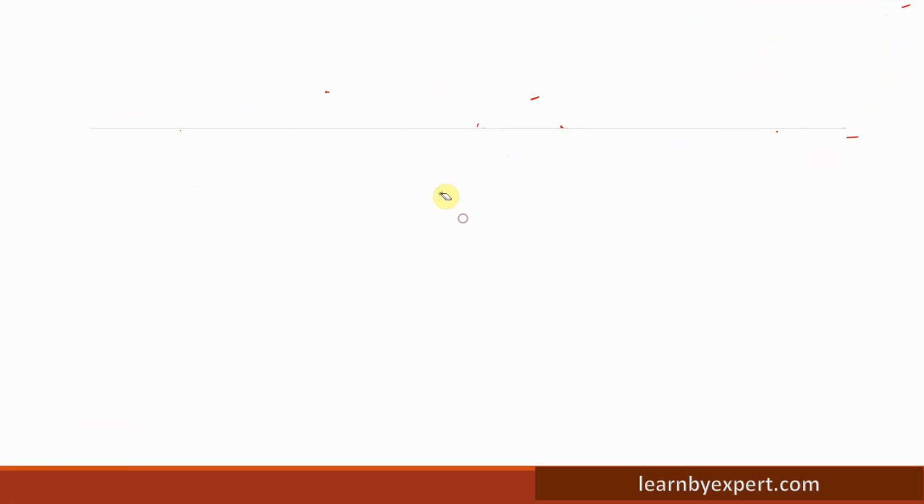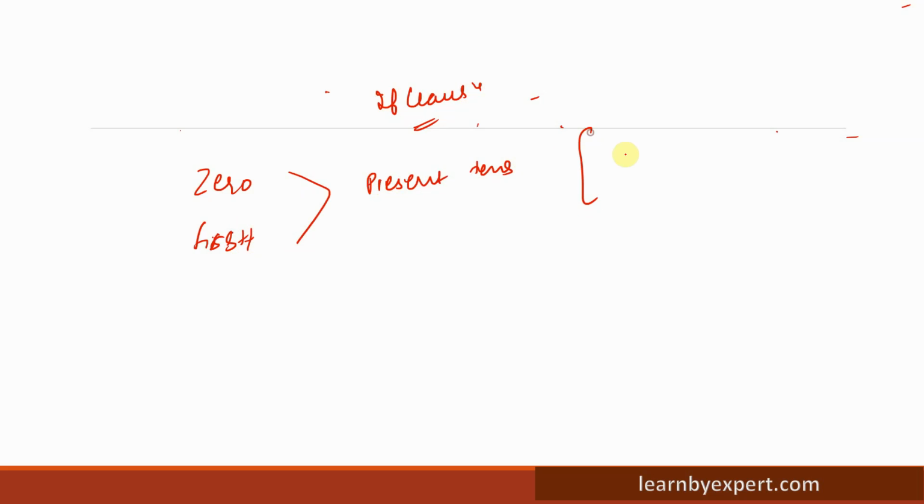So what I basically meant, see guys, we talked about zero conditional and first conditional. Here we used present tense for the if clause. Why? Because we were referring to some real situations. Clear?